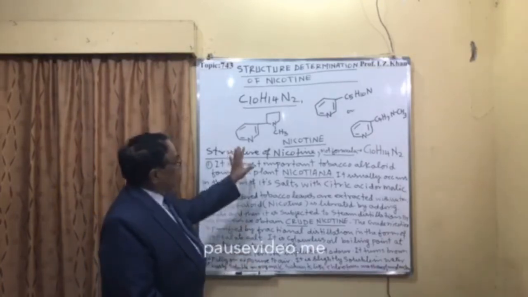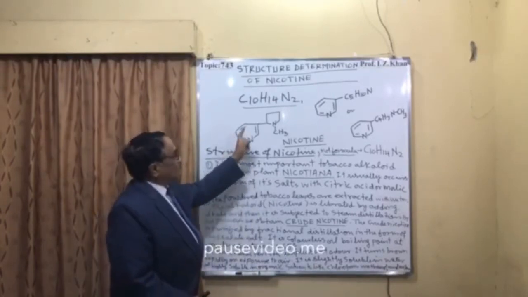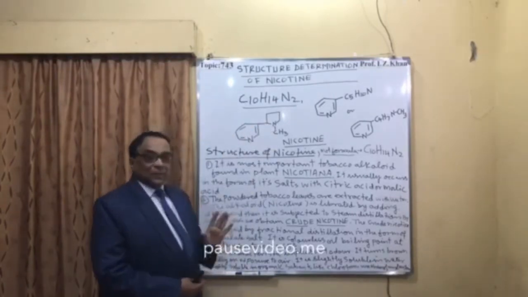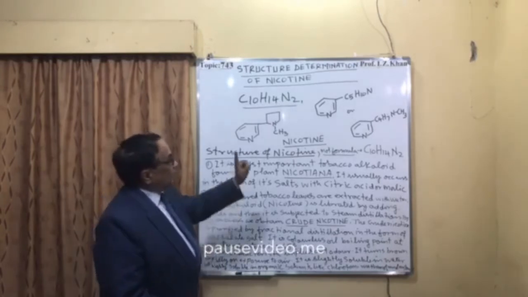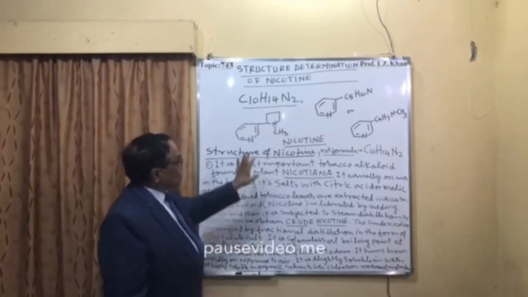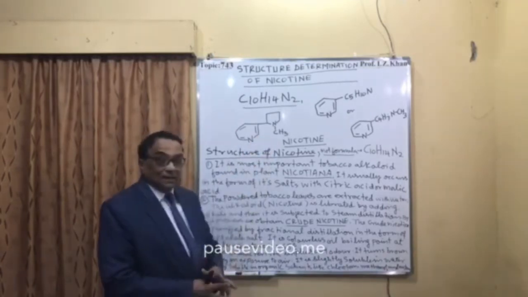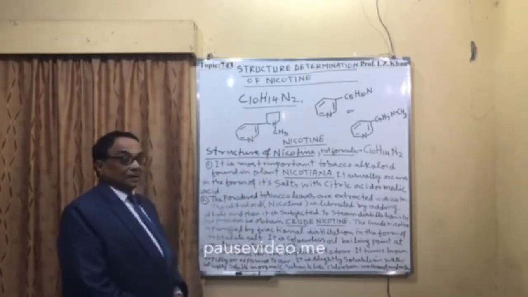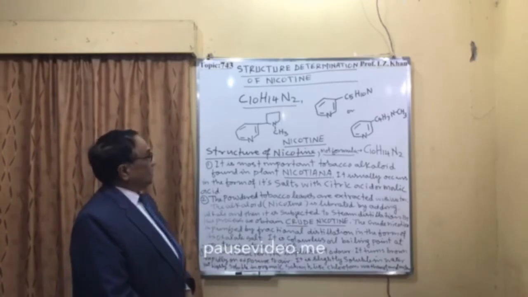And the third one has a pyridine nucleus, and along with the pyridine nucleus there is a pyrrole nucleus, with the pyrrole nitrogen where CH3 is linked. So actually this is a very clear structure of nicotine.